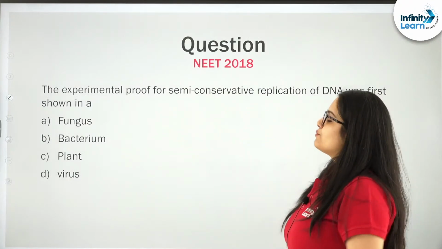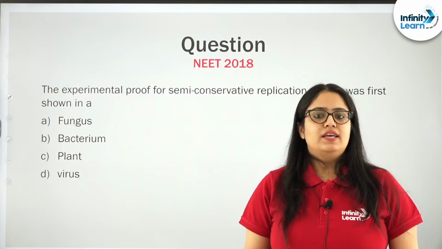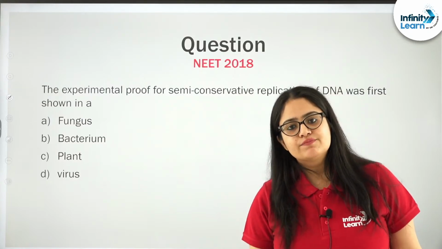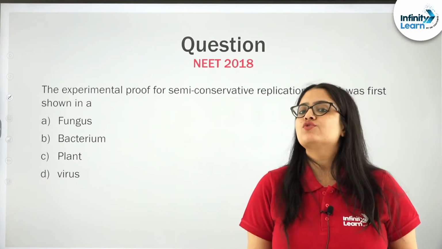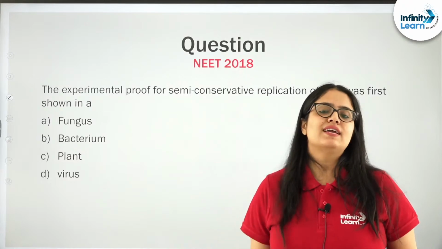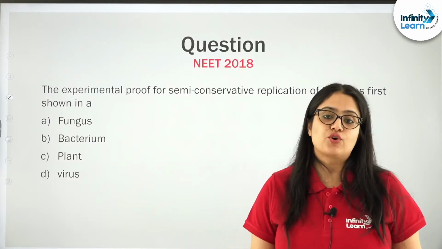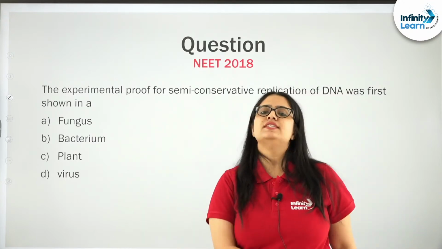The experimental proof, yes, very simple. Either NTA will ask about the scientist or will ask about the organism on which these scientists have worked in order to discover or identify who exactly is the genetic material in at least the majority of living organisms, and right now we know it is DNA.